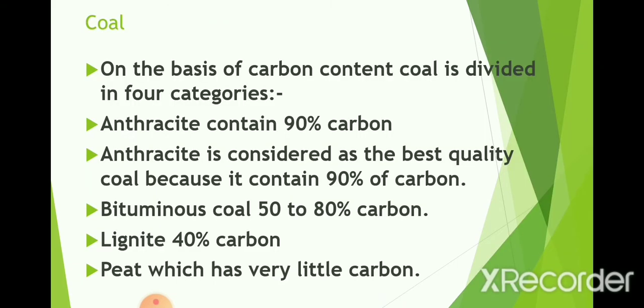Now let's see that there are about 4 different types of coal. According to the carbon content, they are categorized into 4. The first one, the best quality coal, is called anthracite with 90% carbon, bituminous with 50 to 80% carbon, lignite with 40%, and the last, the least quality coal, is peat with a very little amount of carbon. Lignite has more water content, and the best quality is anthracite. So these are the 4 important categories of coal: anthracite, bituminous, lignite, and peat.